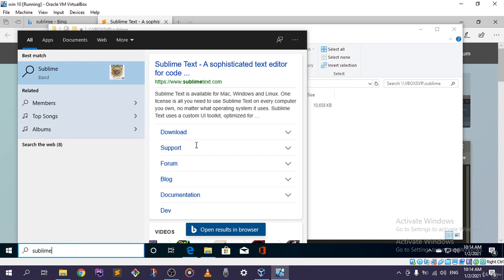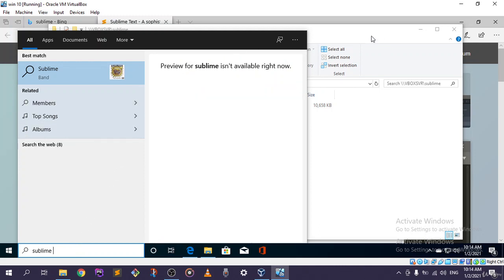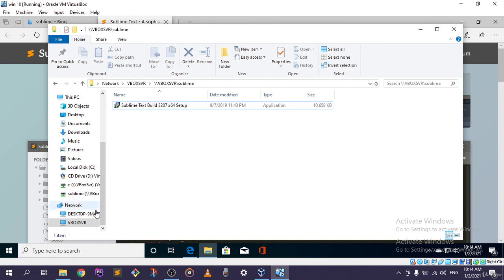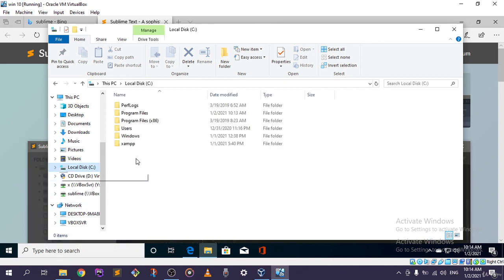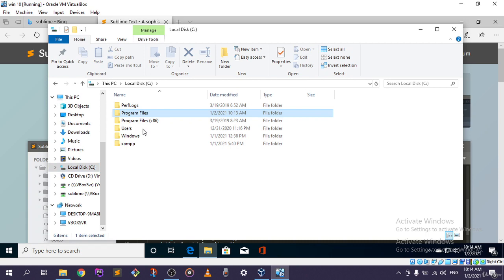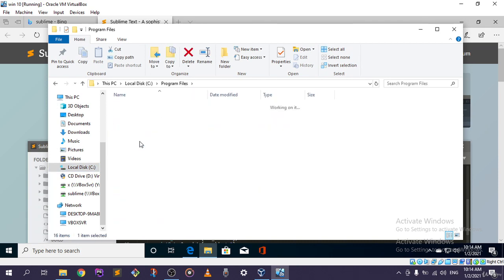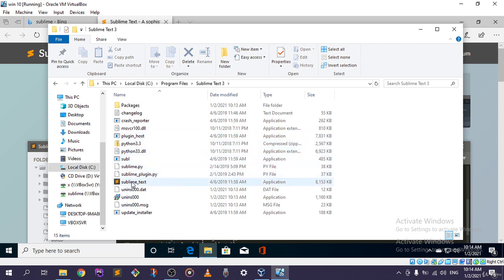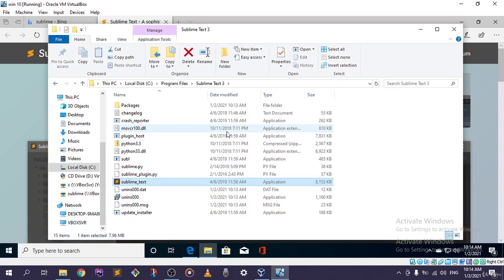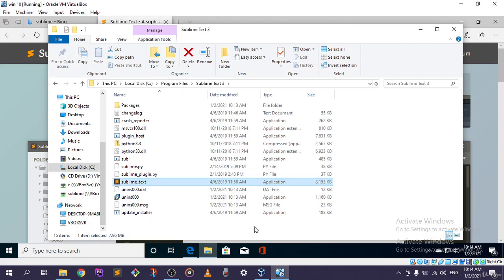Okay, so if I look it up right here, it didn't show up and I don't know why. It should be right here. So let me go to my C drive and I will grab it from there. Program files, Sublime Text 3, and click on it. Come on.